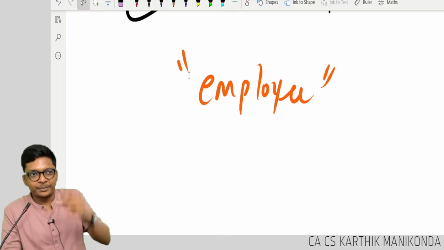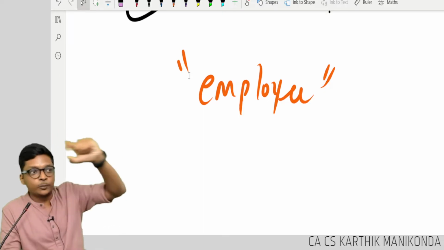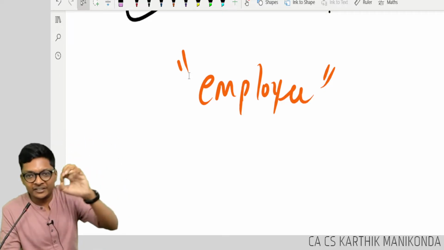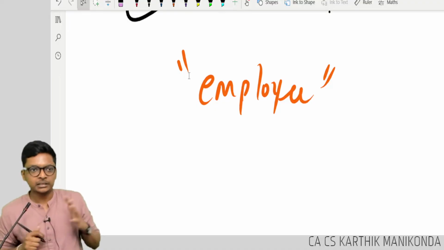To put it in simple terms, we will get questions like this on applicability. To put it more simply, in Schedule 3, whatever you put in employee benefits is covered here. Are you understanding, guys? Clear?